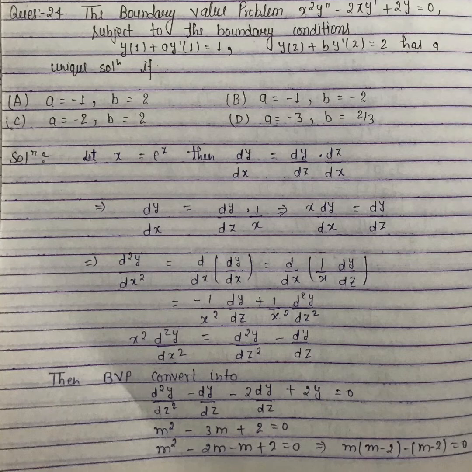Then dy over dx is equal to dy upon dz into dz over dx by chain rule. Dy by dx is equal to dy over dz into 1 upon x because dz over dx is equal to 1 upon x. Then our boundary value problem converts into d square y over dz square minus dy over dz minus 2 dy upon dz plus 2y is equal to 0. Then we will find the roots of this equation, which is m square minus 3m plus 2, which gives m is equal to 1 and m is equal to 2.